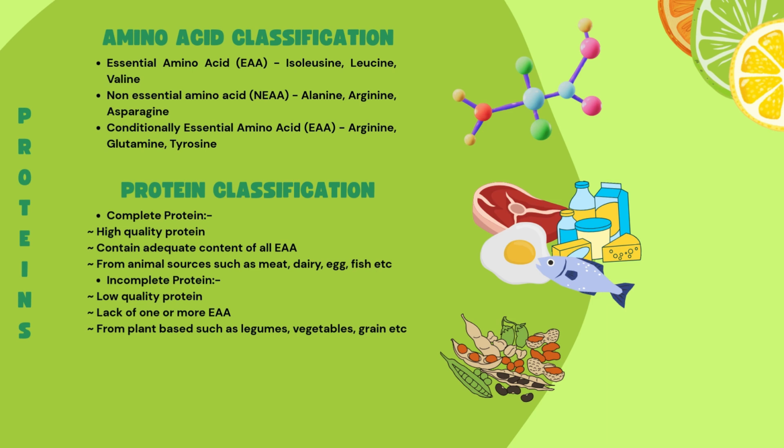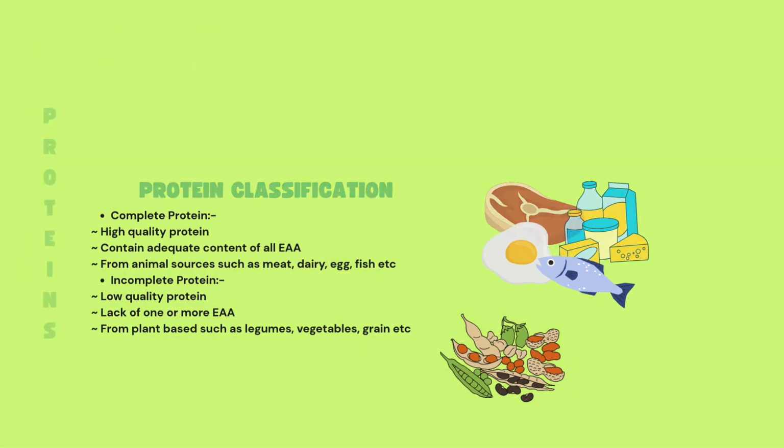For protein classification, we have two: complete protein and incomplete protein. Complete protein is high quality protein, containing adequate content of all EAA, from animal sources such as meat, dairy, egg, fish. Incomplete protein is low quality protein, lacking one or more EAA, from plant-based sources such as legumes, vegetables, grain.